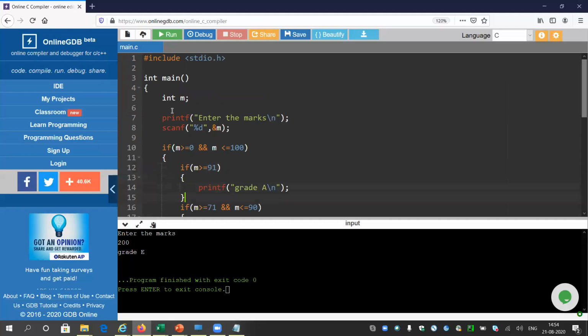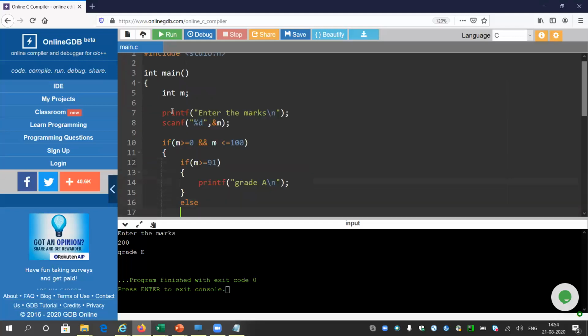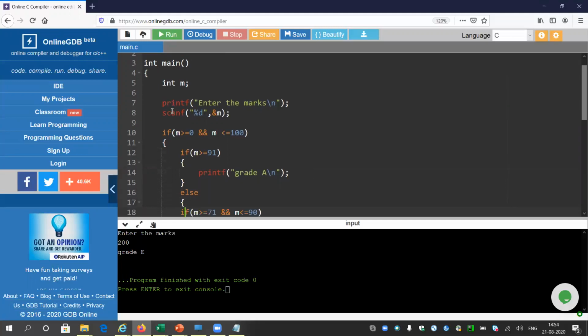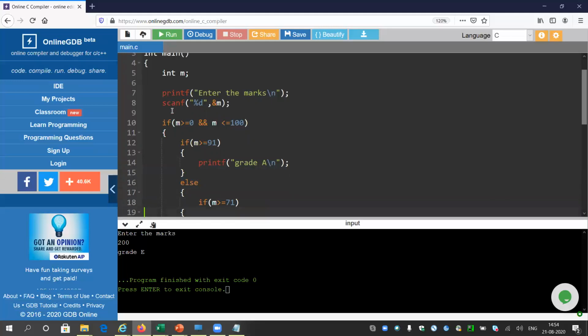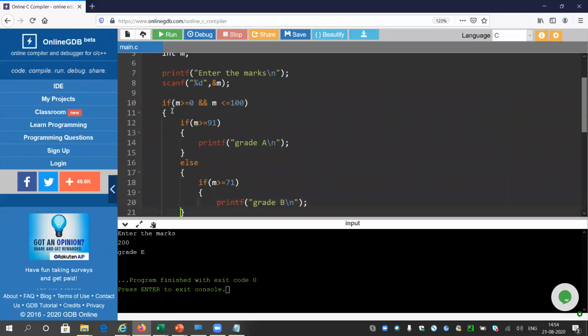So grade A; if it is satisfying grade A, there is no meaning to go further. The program will end here. We have already checked this nested if problem. But if the value is not greater than 91, then we can use only this if statement. There is no meaning to write less than 90. It comes into the else block only because it is less than 90, so you do not need to explicitly mention it.